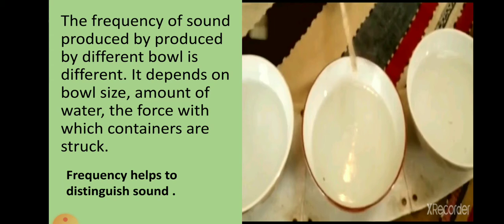So what is frequency? Frequency is a characteristic of sound which helps us to distinguish the sound from different sources. For example, here different bowls having different amounts of water produce sounds of different types, and we can distinguish the sound produced by each bowl with the help of frequency. So the different frequencies of sound produced by the Jal Tarang give a melodious and musical sound.